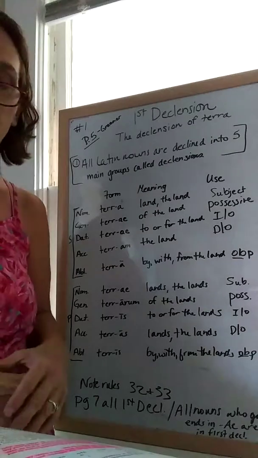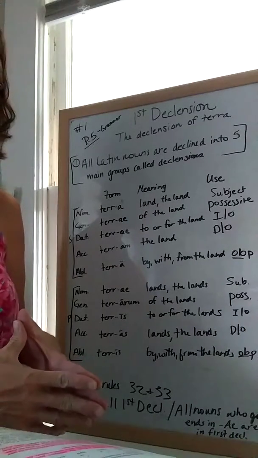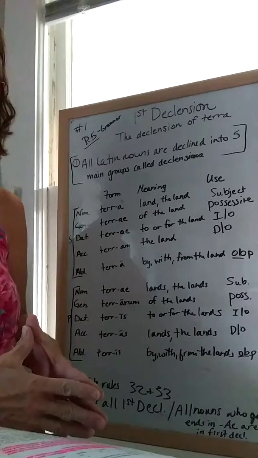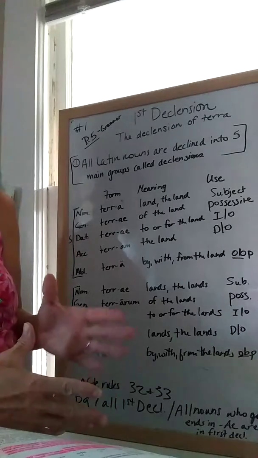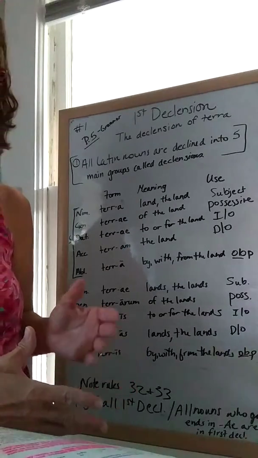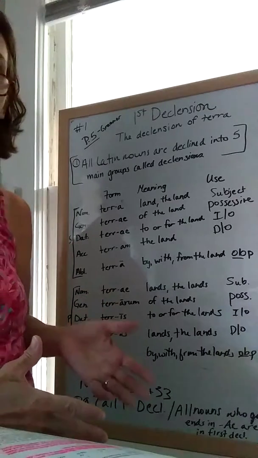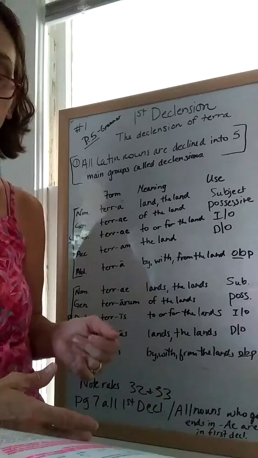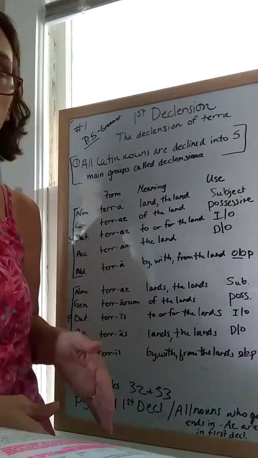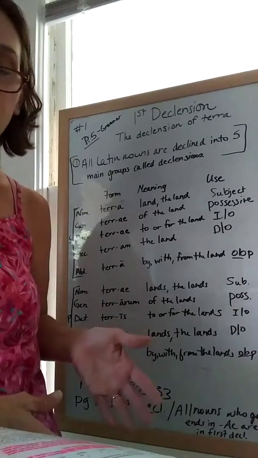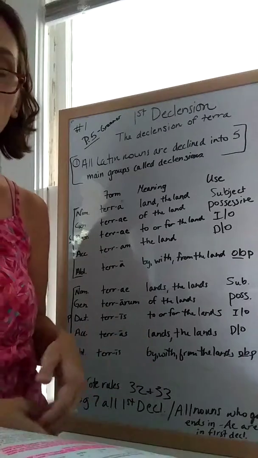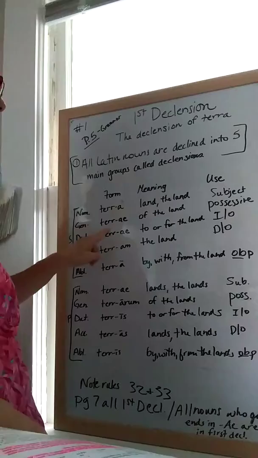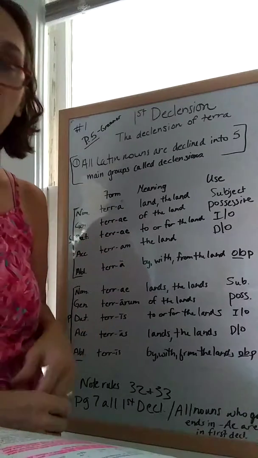rules 32 and 33 say all nouns naming individual male persons are masculine. Nauta, or nautae, a sailor, is masculine. So sailors are usually men, therefore the word nauta is masculine. However, all others in the first declension, all of the words are feminine. So for instance, terra, or terrae, which is the nominative terra and the genitive terrae, are feminine.